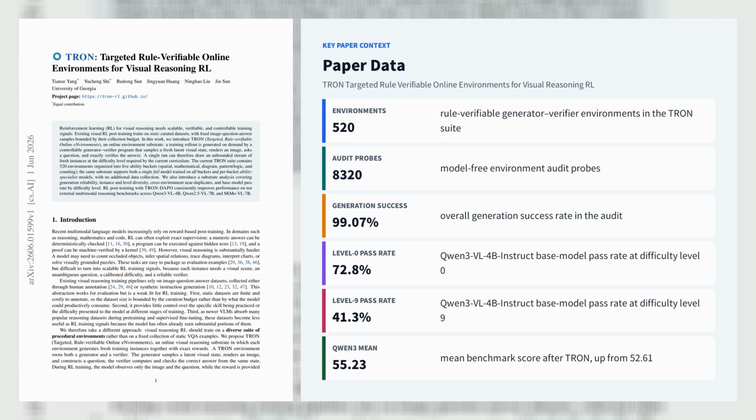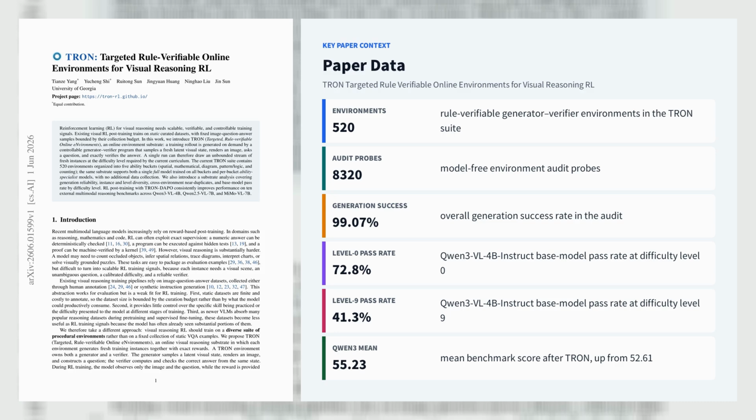counting, each with a 0-9 difficulty ladder that can stream fresh image question rollouts on demand and return exact rewards without an LLM judge. A model-free audit over 8,320 probes reports 99.07% generation success. 502 of 520 environments graded A, and a difficulty curve on Qwen3-VL-4B-Instruct drops from 72.8% pass rate at level 0 to 41.3% at level 9, confirming that the curriculum axis is real rather than nominal.